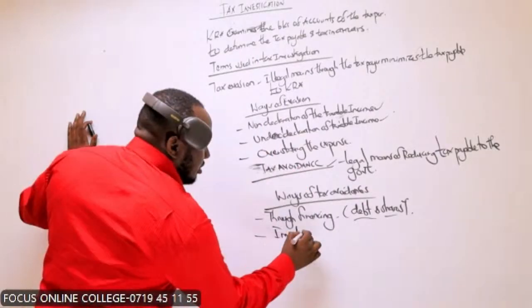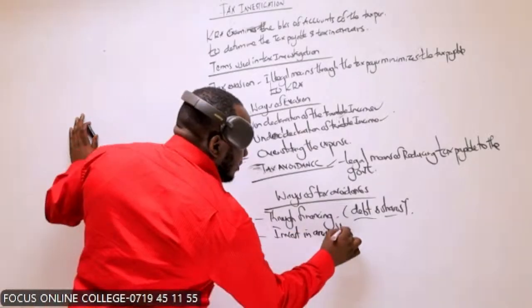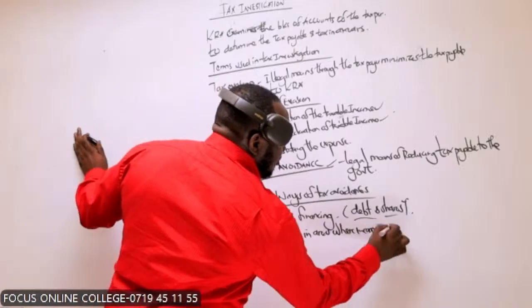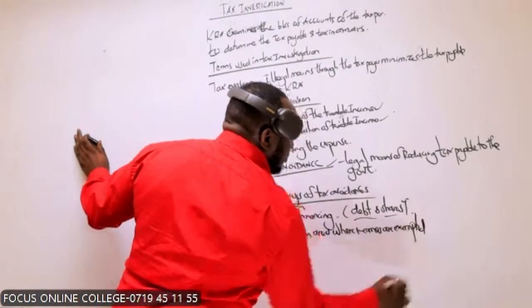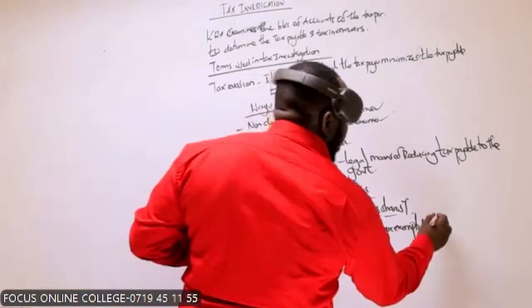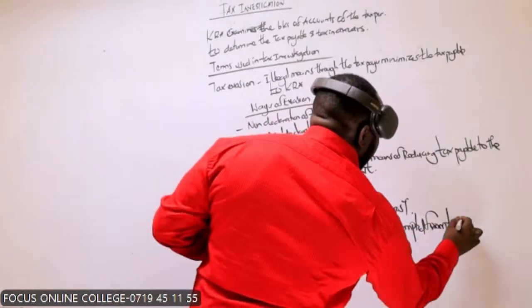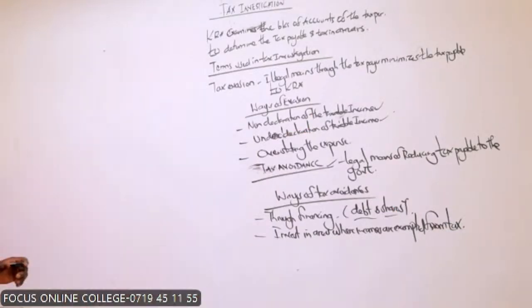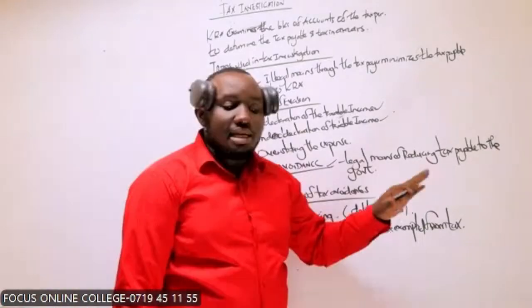One of the ways, again, you can also invest in areas where incomes are exempted from tax.